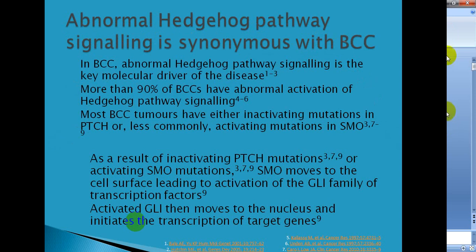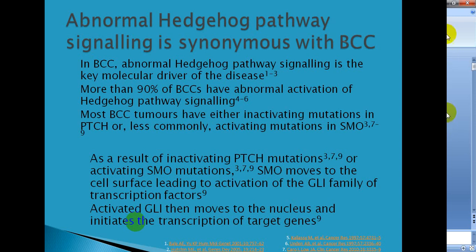Abnormal Hedgehog pathway signaling is also synonymous with basal cell carcinoma. In basal cell carcinoma, abnormal Hedgehog pathway signaling is the key molecular driver of the disease. More than 90% of these basal cell carcinomas have abnormal activation of Hedgehog pathway signaling. Most basal cell tumors have either inactivating mutation in PTCH or, less commonly, activating mutation in SMO.